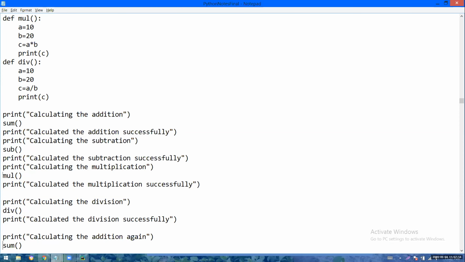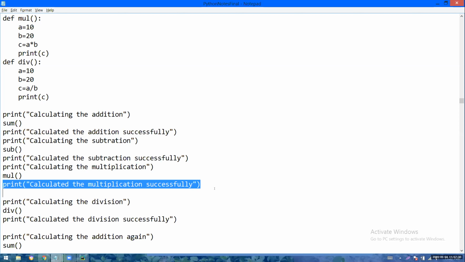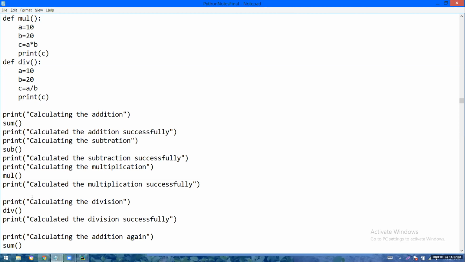Now you are calling the mul. Calculating the multiplication will be printed. You are calling the mul function. Cursor will go to the mul function. 10 into 20 means 200 will be printed. After executing the definition, where is the call? To the next line, the cursor will go as per the sequence. So calculated the multiplication successfully will be printed.